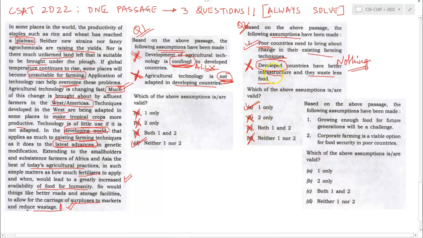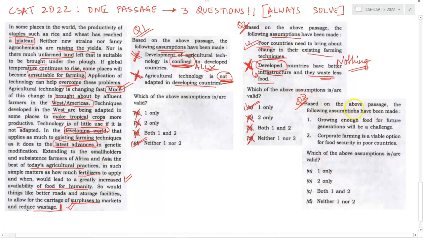The hint here is you have to look into what has been mentioned for which part. Nothing has been mentioned about developed countries with regard to infrastructure and with regard to wastage of food. So it can be eliminated. Just simply by reading and knowing which passage speaks about what thing, you can get to the right answer. Let's move to question number 3.